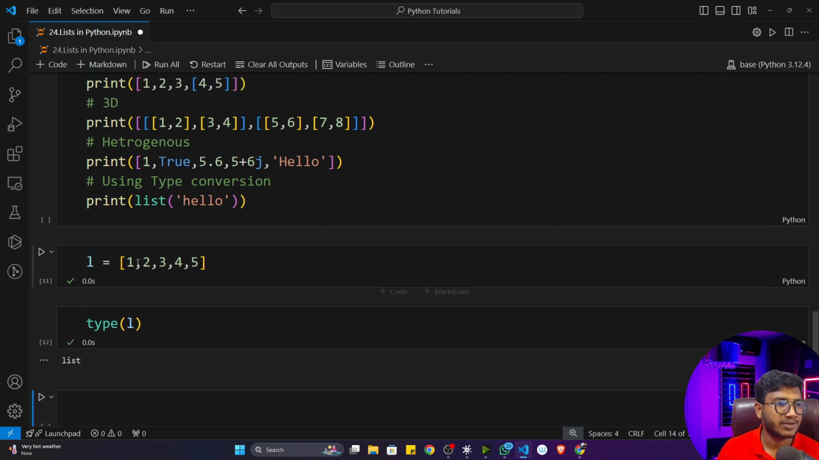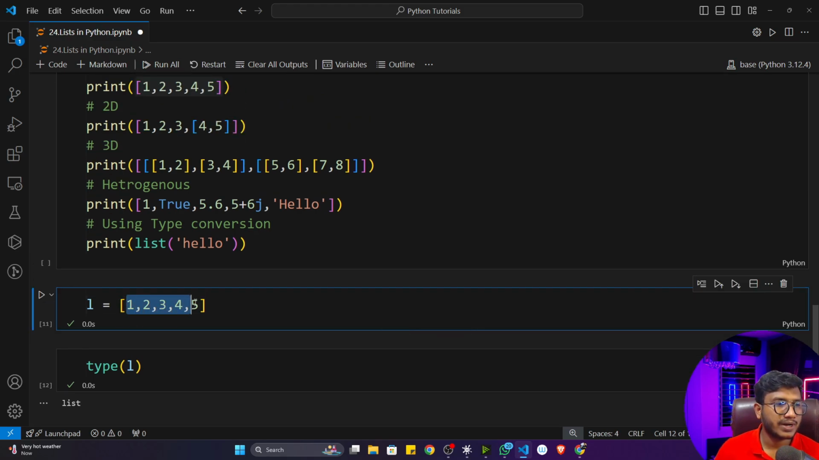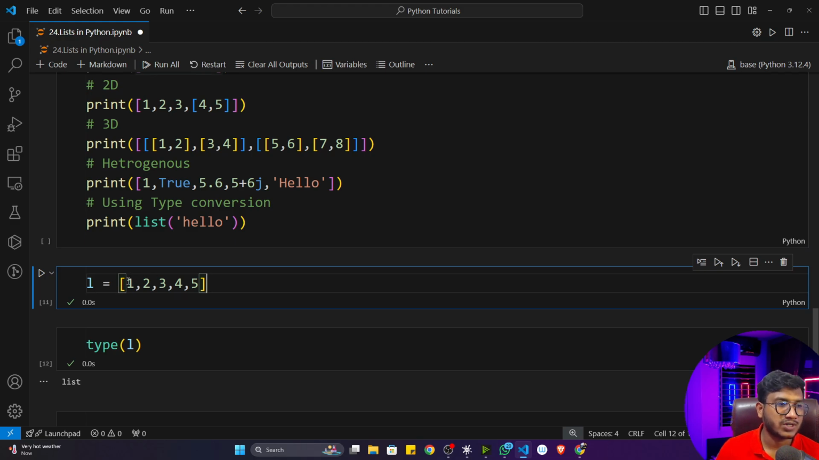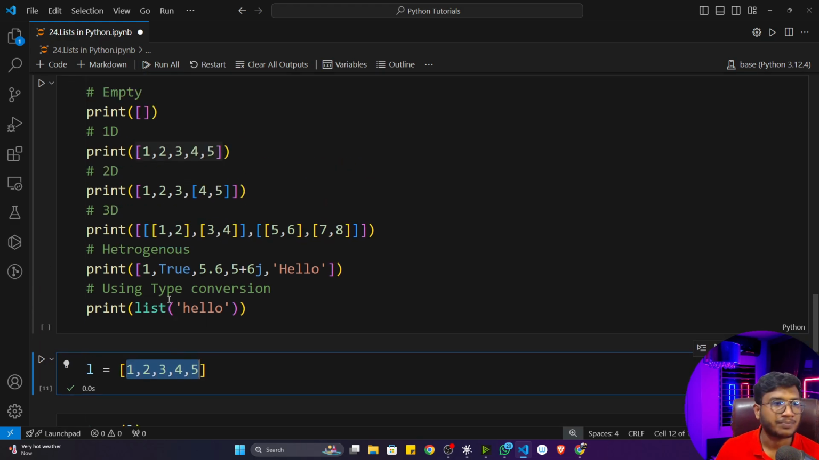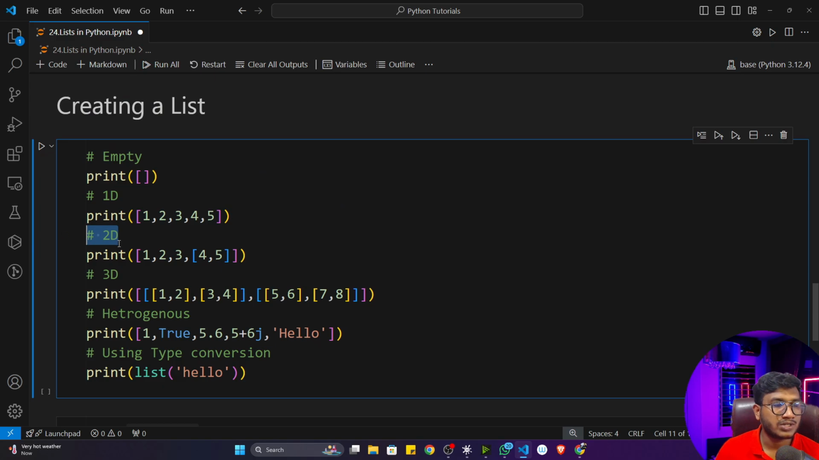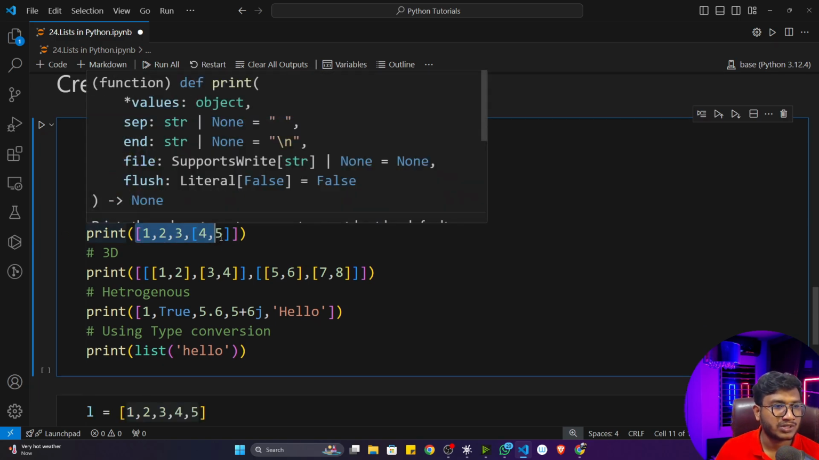Okay, this is my one-dimensional list. Now you can see inside this particular list we are having only integer type data. Now pause the video and tell me whether it's heterogeneous or homogeneous. Yes, I think you are correct. It's homogeneous because we are only storing one type of data here.